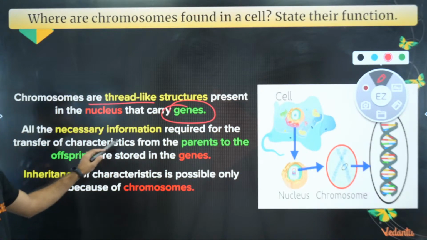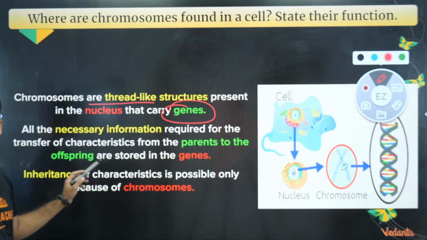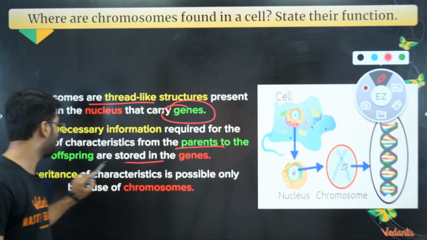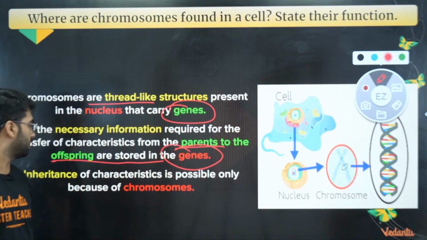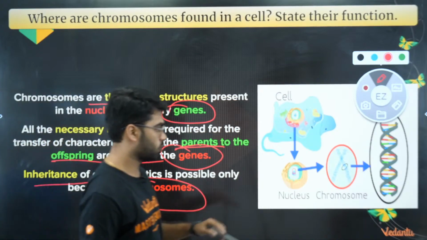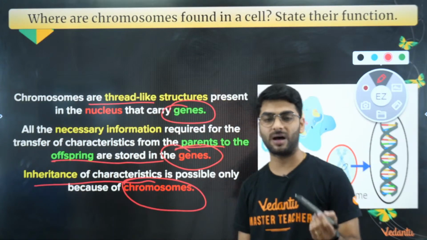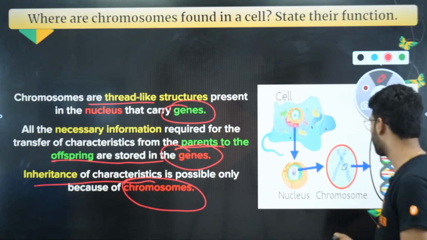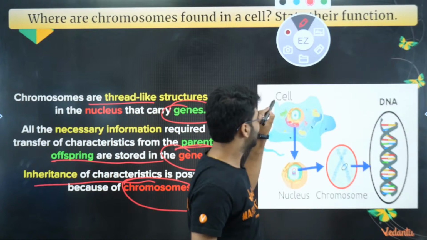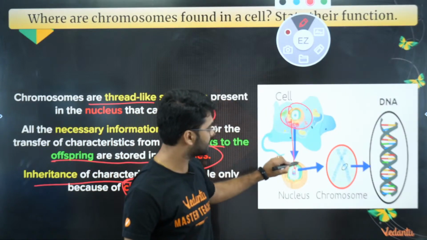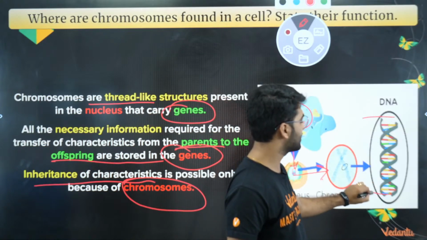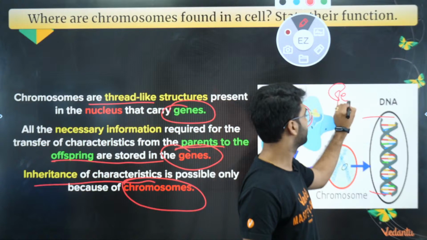All the necessary information responsible for heredity, which is transferred from parents to the offspring, is stored in the genes. Inheritance of characters is possible because of chromosomes. So chromosomes are responsible for the passing of characters from the parents to the offspring. As you can see over here, it's very important. सेल के अंदर होता है न्यूक्लियस, न्यूक्लियस के अंदर होता है क्रोमोसोम, क्रोमोसोम के अंदर होता है डीएनए एंड जीन इज अ सेगमेंट ऑफ द डीएनए.